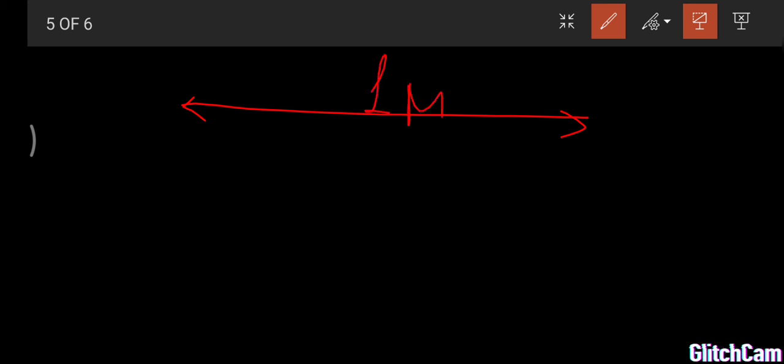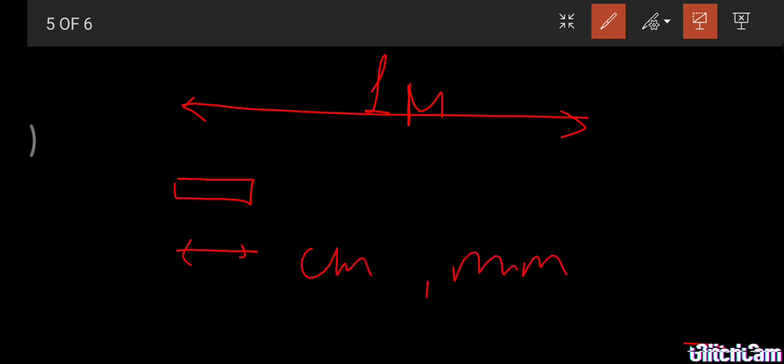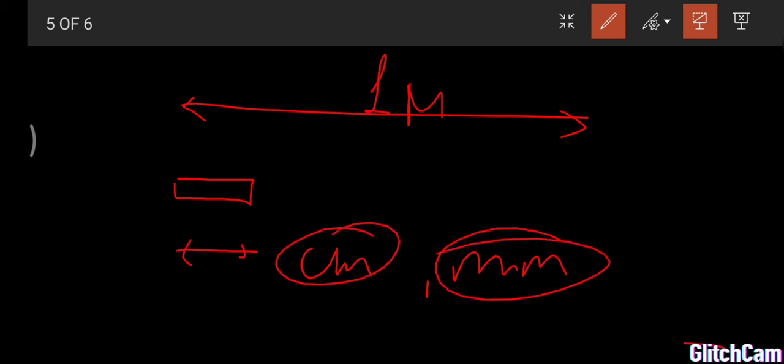Now we want to measure the length of a chalk. Is it possible to measure the chalk with 1 meter? It is very difficult. The length of the chalk will be some centimeters or millimeters. So instead of meter we use centimeter and millimeter. These are called submultiples.